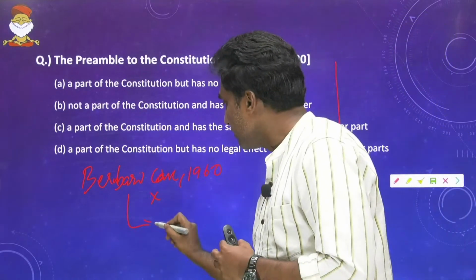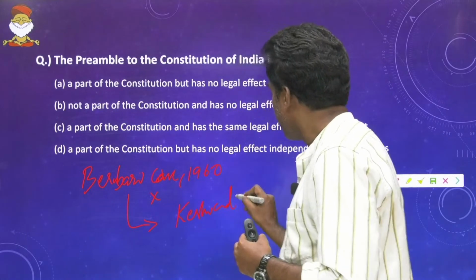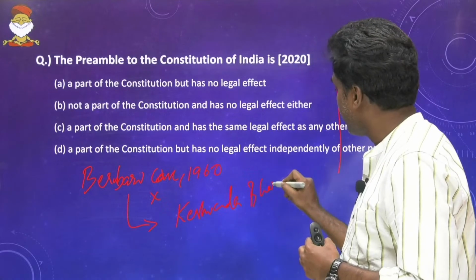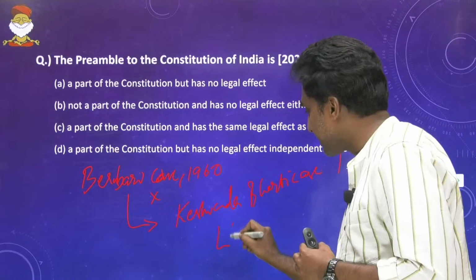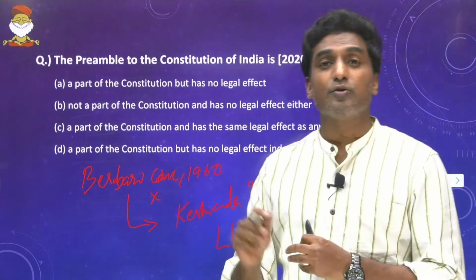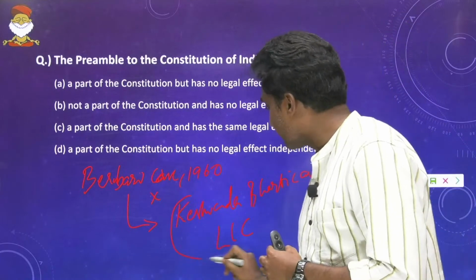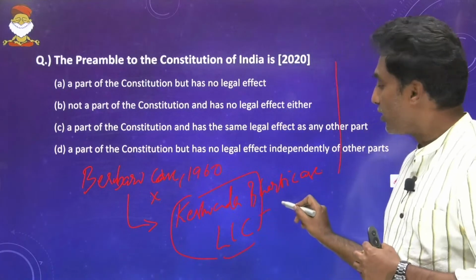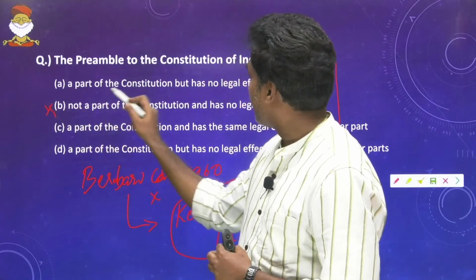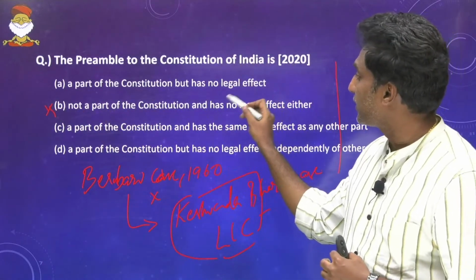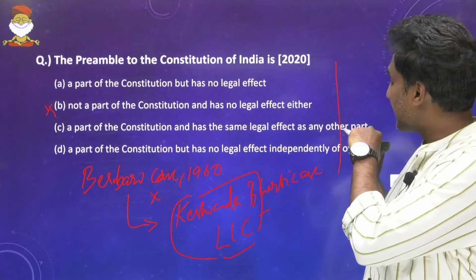But later in the Keshavananda Bharati case and also in the LIC case. So these are the 3 important cases that you need to know in the chapter preamble. So in these 2 cases, it confirms that preamble is a part of the Constitution. So obviously this is wrong. So it boils down to a part of the Constitution but has no legal effect, a part of the Constitution and has the same legal effect as any other part.